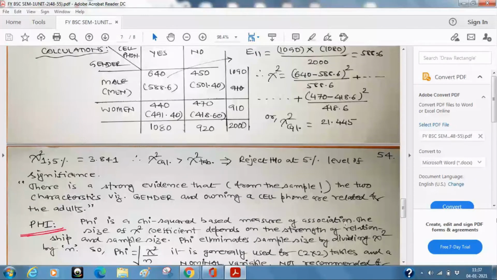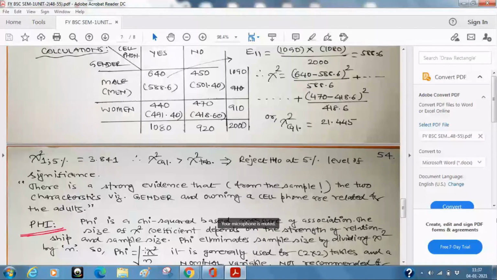The size of the chi-square coefficient depends on the strength of the relationship and the sample size. The strength of the relationship is just denoted by chi-square. So phi estimates, I'm sorry, phi is obtained from chi-square divided by n. So what is phi? This is the formula which you have to keep in your mind.